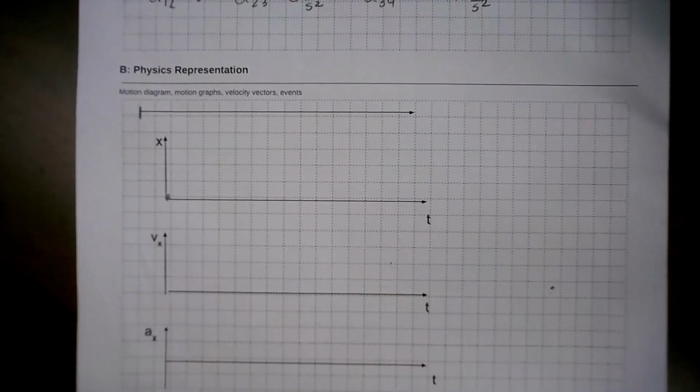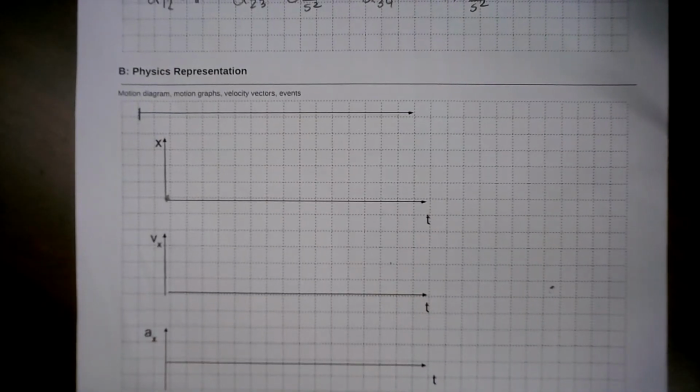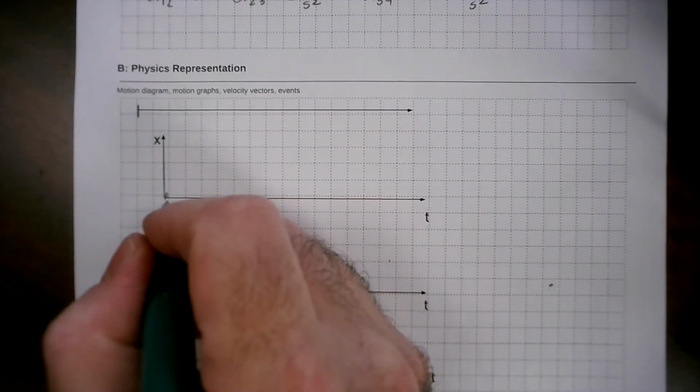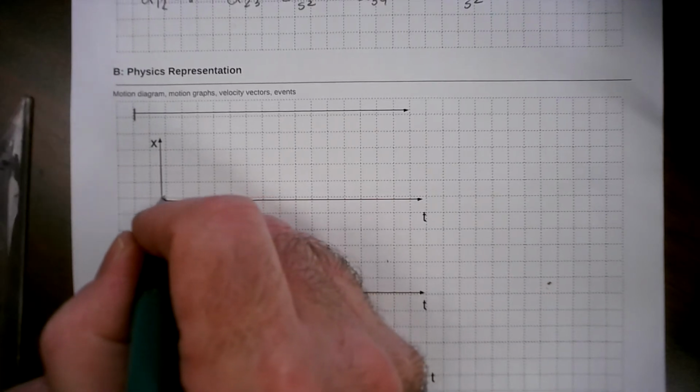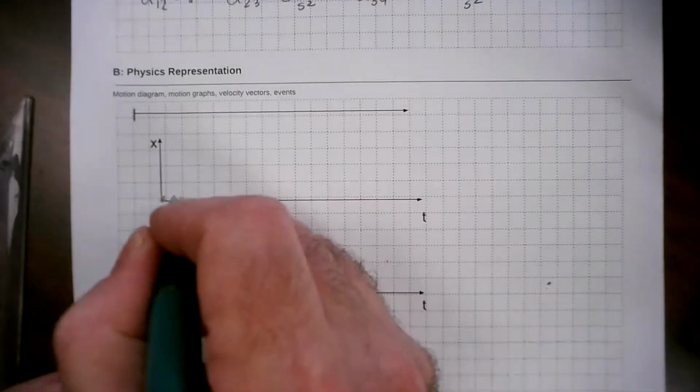What's my speed at the origin? 0 meters per second. How do I show 0 meters per second on a position graph? The slope of the position graph needs to be 0.